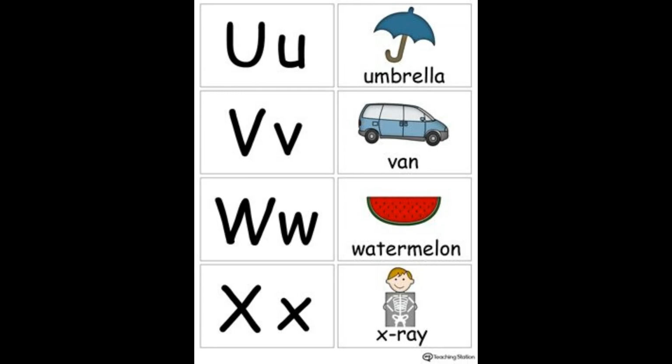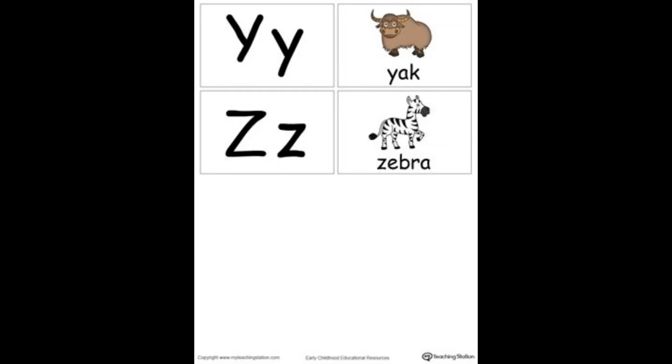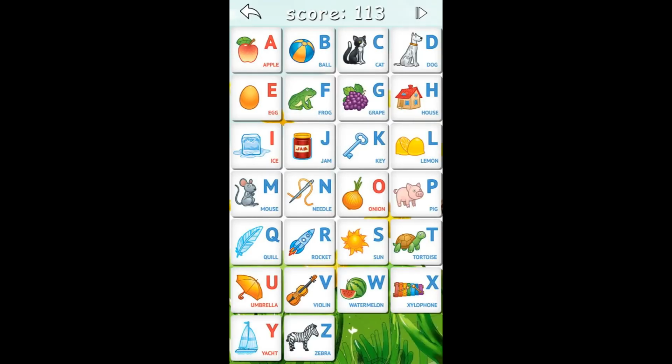Now there are only two more letters to come. They are Y and Z. So for Y, the sound of the letter is Y. Y. That means Y is for yak. And then comes the letter Z. The sound of the letter is Z. Z. Z for zebra. So here we go.